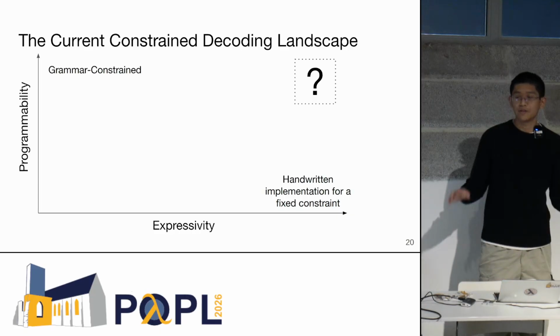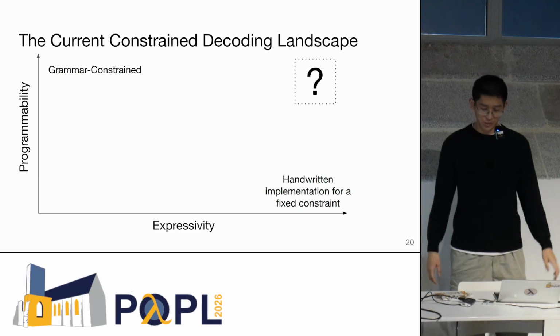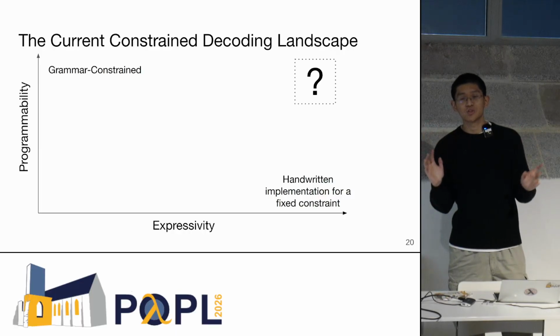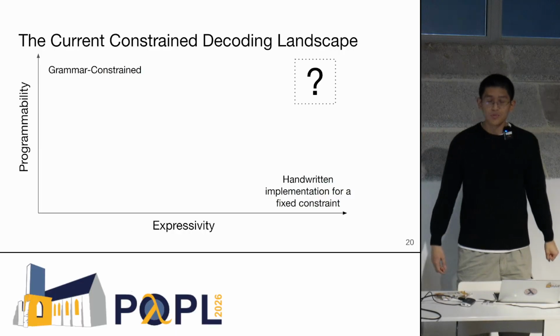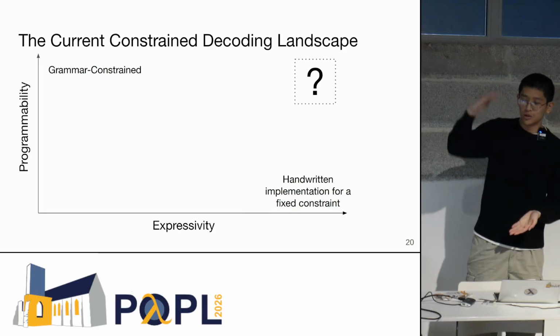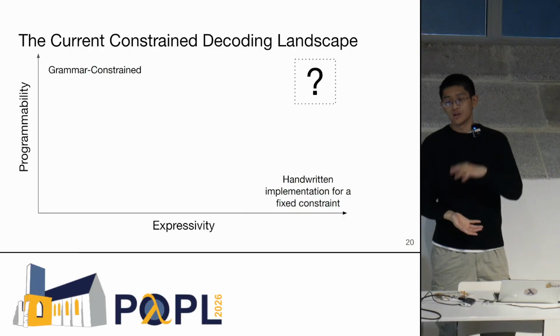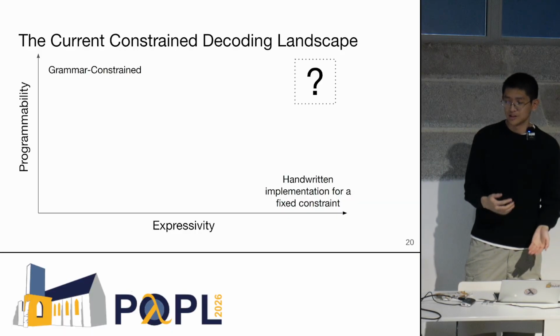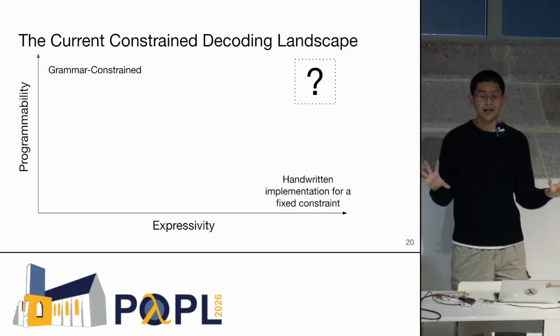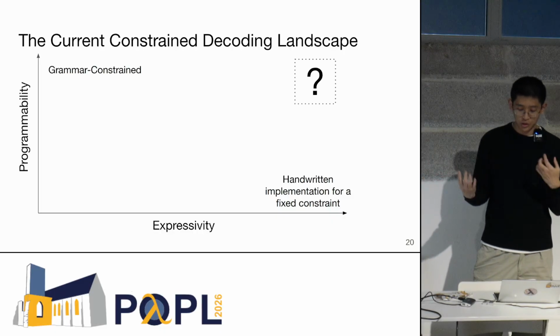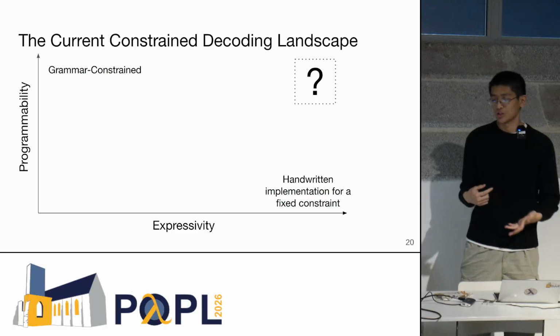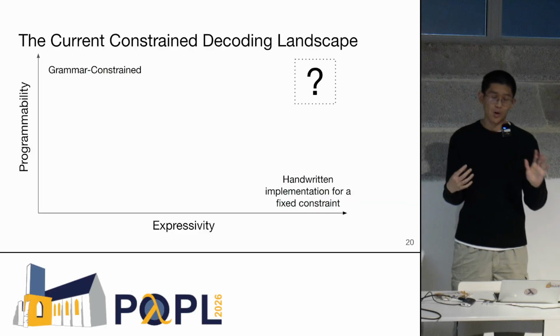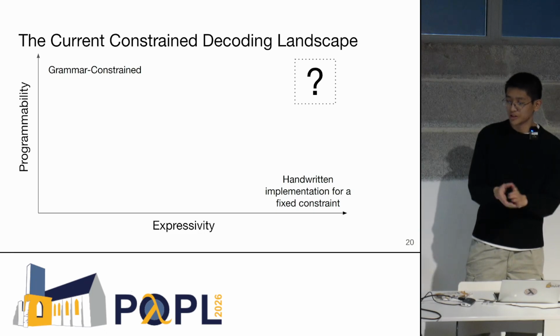And so what we're left with is this really unsatisfying picture, right? You can imagine two axes of constraint decoding. One axis of desirability is programmability. Can we change the constraint and have some kind of parametric interface? And the grammar constraint stuff is great for that, because a context-free grammar is a nice declarative specification that we can use as a parameter to build a constraint decoder for us.